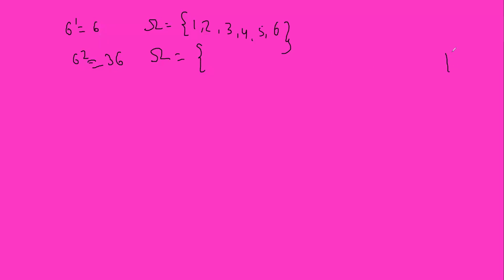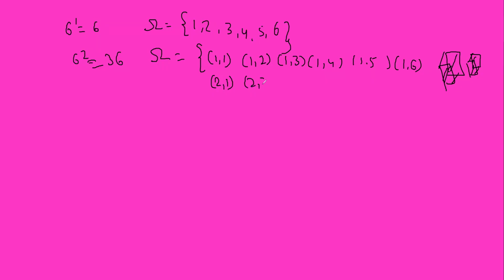Suppose first dice outcome is 1 and second dice is also 1. Then first is 1, second is 2, right? 1 3, 1 4, 1 5, 1 6. Other possibility is what? Let's suppose first die represents 2 and second 1, right? 2 2, 2 3, 2 4, 2 5, 2 6, right?